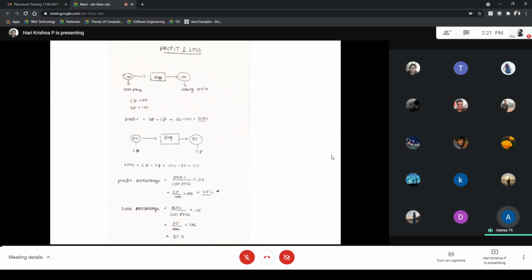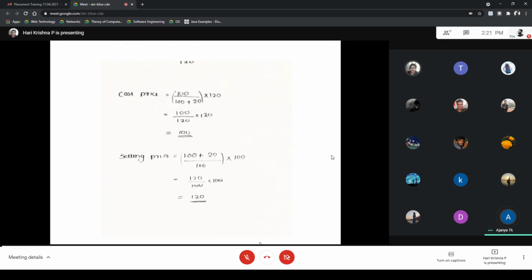We always use the cost price in the denominator instead of the selling price. Cost price always remains constant. That's why we use cost price in the formula. And the next slide, please.